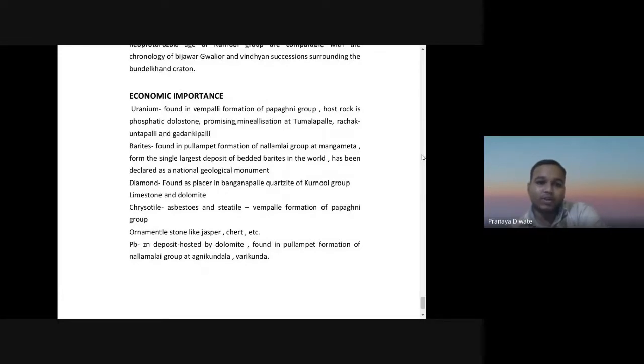Then you have chrysotile that is formed as asbestos. This is a variety of quartz we have. Then the Vempalle formation and Papagani group. Then you have ornamental stone like jasper and chert, which is also useful in different ornamental things. So this is the economic importance of the formations of the Nallamalai, the Kadapa and Vindhyan group.